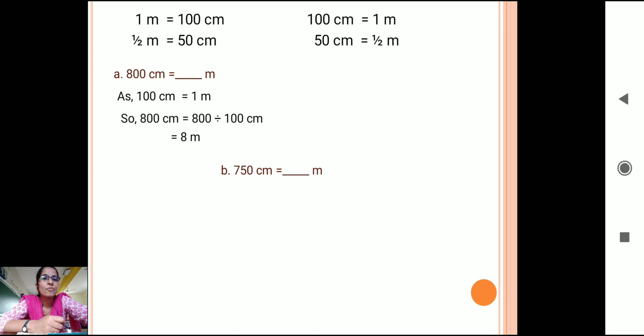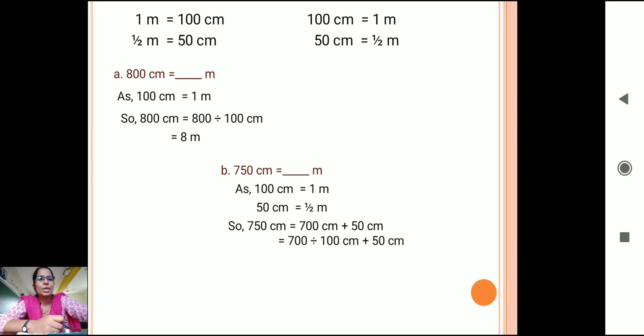Let's see one more example. Now here it is 750 centimeter. We have to convert it into meter. Now how will we do it? Here we know that 100 centimeter is 1 meter and 50 centimeter is half meter. So first I will split that. 750 centimeter means 700 centimeter plus 50 centimeter. Correct, children? Then what will I do? I will first convert the centimeter into meter.